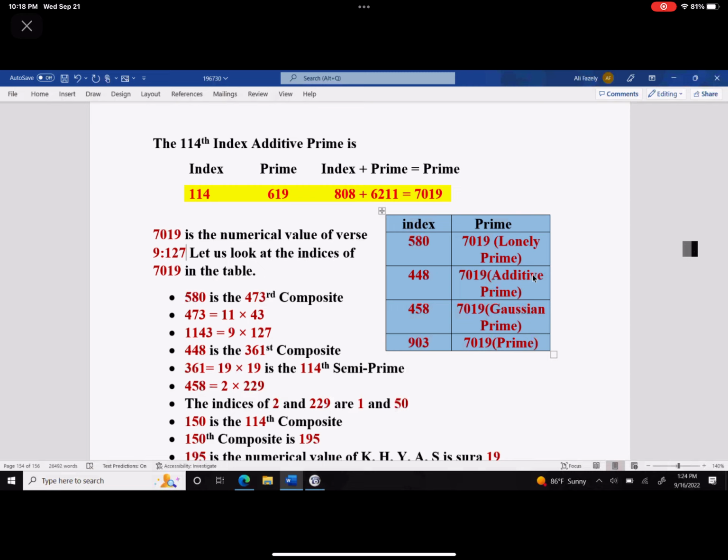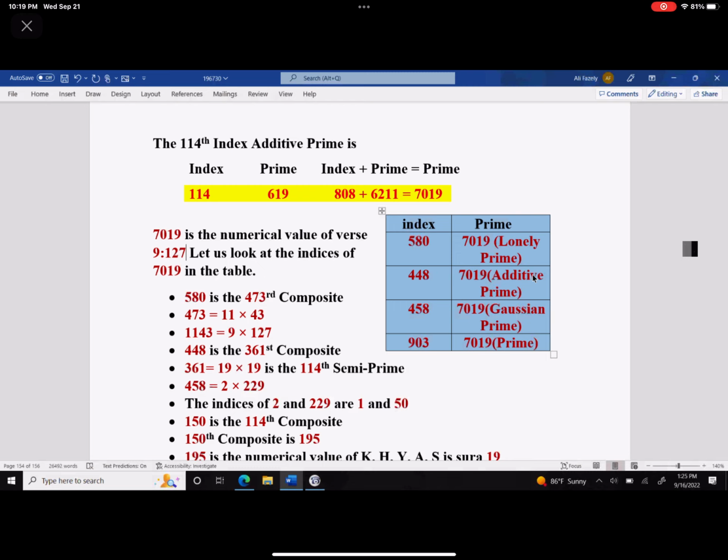We didn't know this stuff before. We didn't know that 7019 has all these properties. It's a lonely prime, it's an additive prime, it's a Gaussian prime, it's a prime. We've known that it is an index additive prime for a long time, but that's as far as we knew. We didn't know any of these other things.